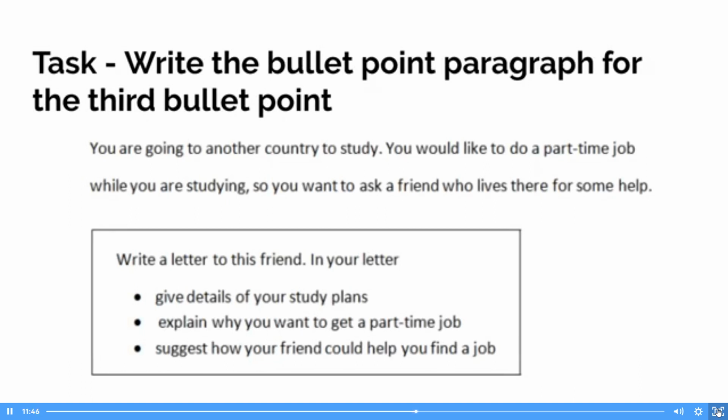But I also think, because you might be looking for any type of part-time job, the important thing is you're looking for a part-time job. It may not be important to you if you're working in a bookshop, a bar, or a cafe. So again, you could mention these things by asking a friend, could you go to the local bar and ask if they have any work? Could you go to the local bookshop and see if they have any work? In that way, yes, you can definitely mention what kind of job you're looking for. But you don't want to be taking up two sentences talking about the type of job you're looking for. So make sure you're just keeping it on topic and relevant.